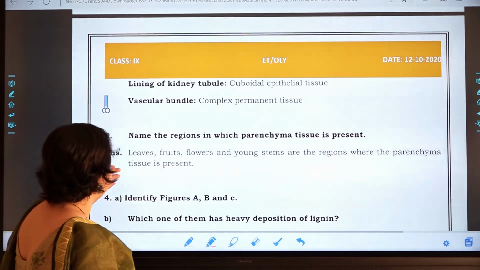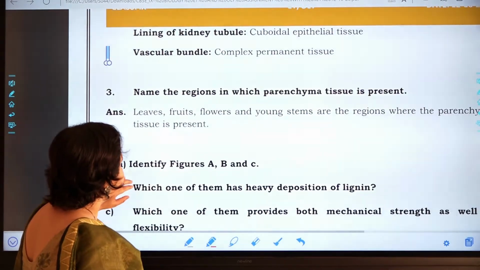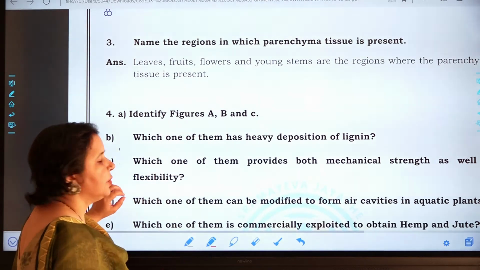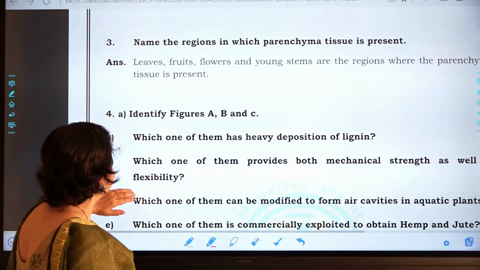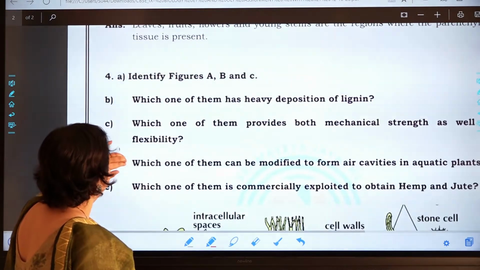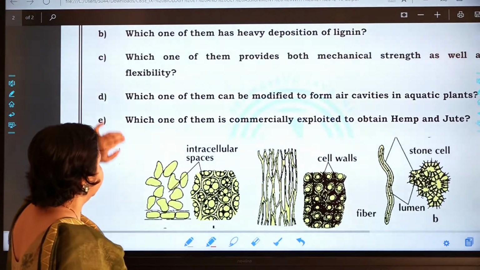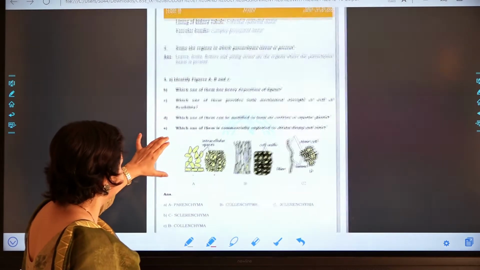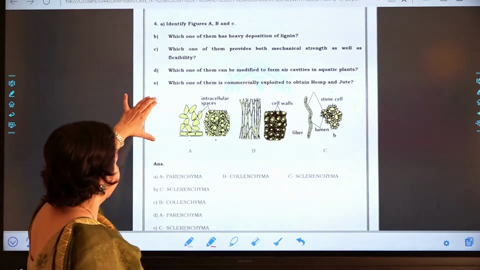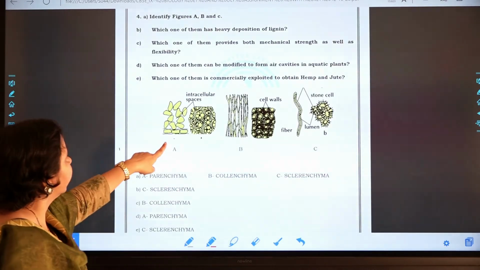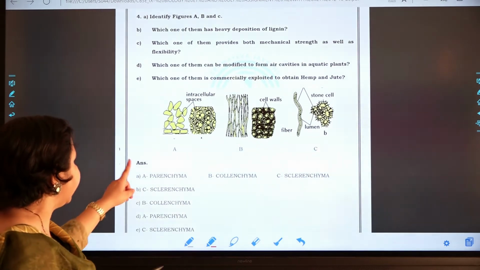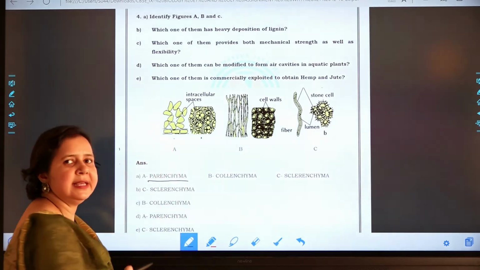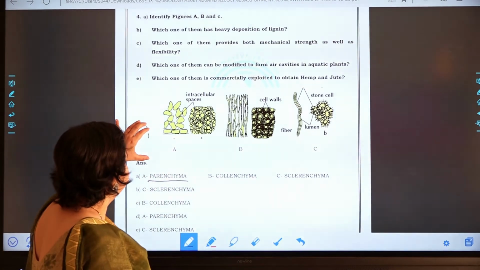Now the question number 4, it asks, identify the figures A, B and C. So let's see what is given in the figures A, B and C. These are the figures A, B and C. So as we can see, A is a type of cell which is actually parenchyma.